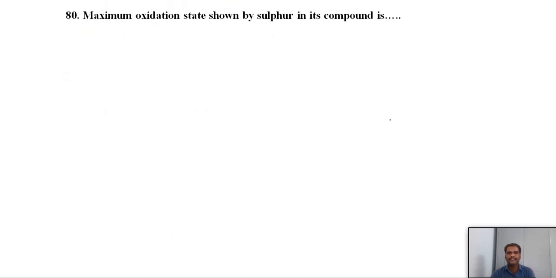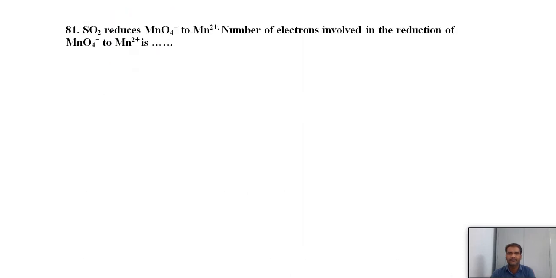Next, 80th: maximum oxidation state shown by sulfur in its compounds. Sorry, maximum. Maximum oxidation state shown by sulfur. We know that group 16 sulfur shows the oxidation state +6. That is the maximum oxidation state.